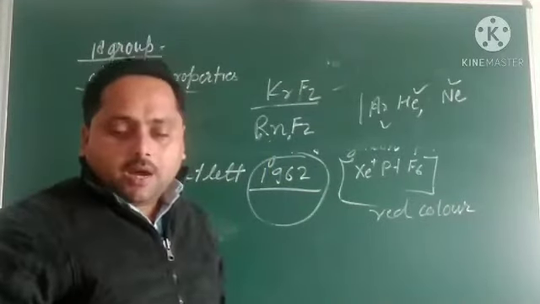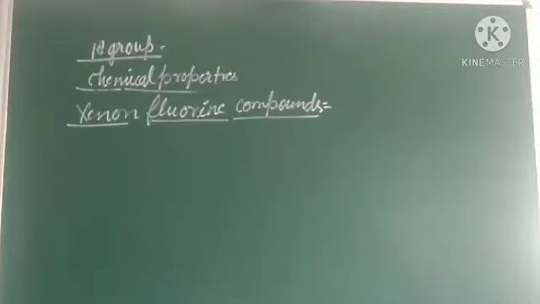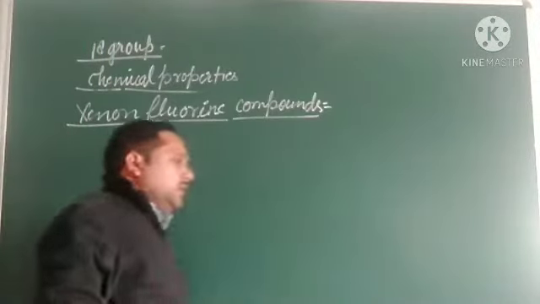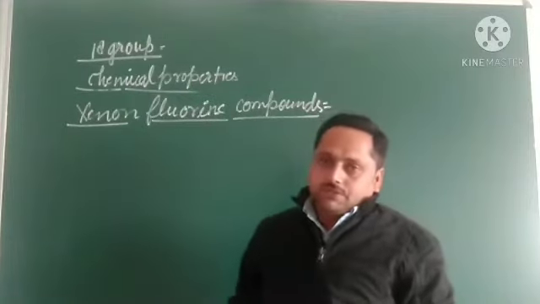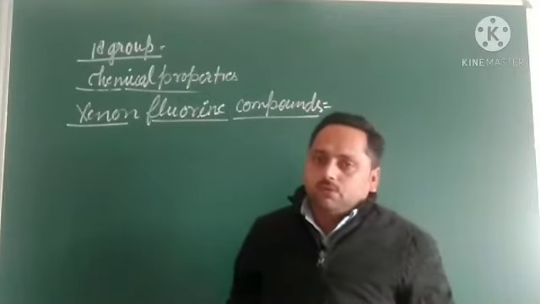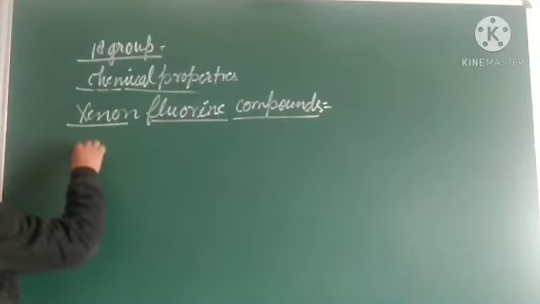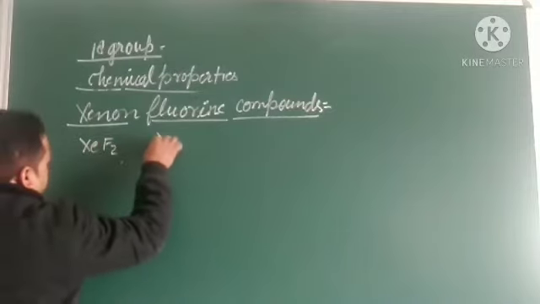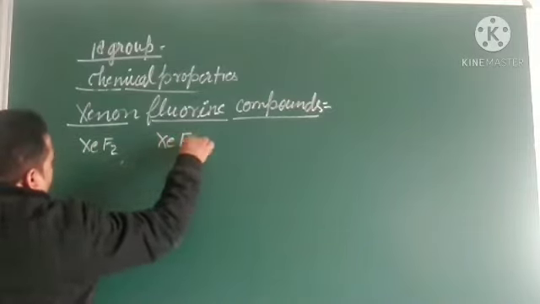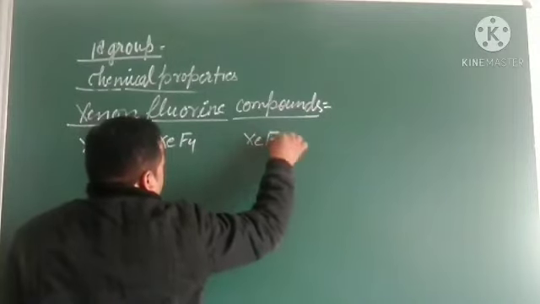Let us see how many compounds it forms with xenon. Xenon forms compounds with the most electronegative element, fluorine. So it forms compounds like XeF2, XeF4 and XeF6.